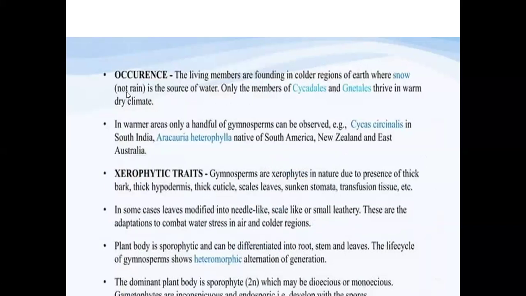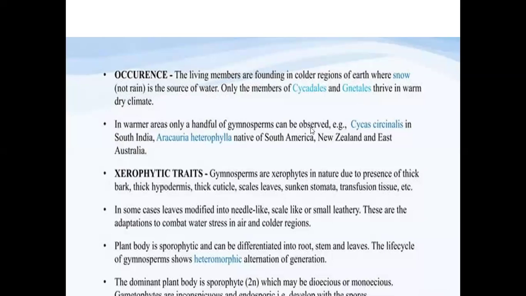Now, occurrence, that is, the habitat where we can find these gymnospermic plants. The living members are found in colder regions of the earth, where snow is the only source of water. Only the members of Cycadales and the needles thrive in a warm, dry climate.